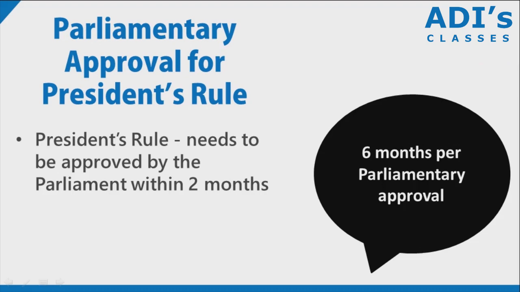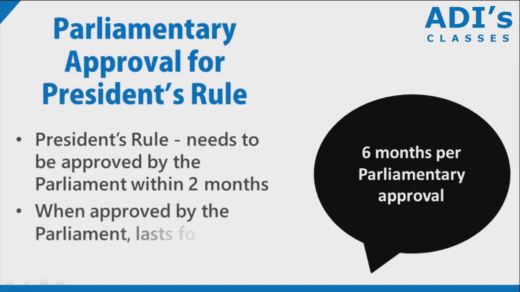Then such a president's rule must be approved by the parliament within 2 months. If the parliament approves it within 2 months, then the president's rule is valid for the entirety of 6 months. If the parliament does not give its approval, then the president's rule is scrapped.